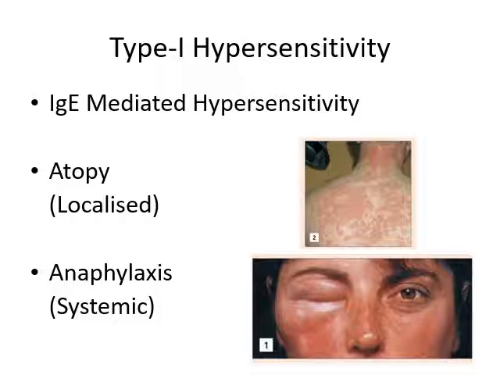When an allergen comes into contact with a body part, especially skin or mucosa, there occurs a localized inflammatory hypersensitivity reaction, and it remains localized. While in the other form, the immune response is widespread and involves the whole body, and this is systemic in nature. So atopy is localized in form, while anaphylaxis is systemic.